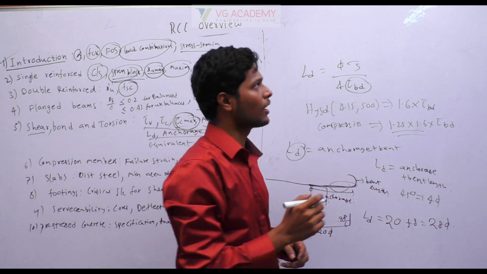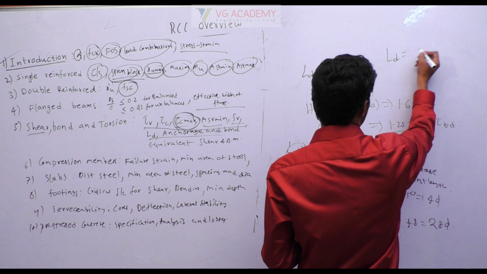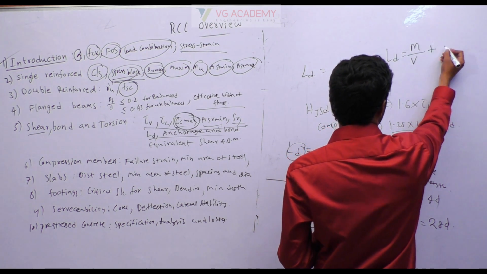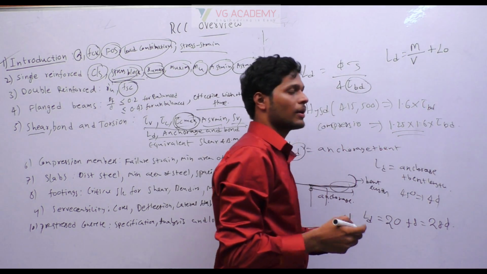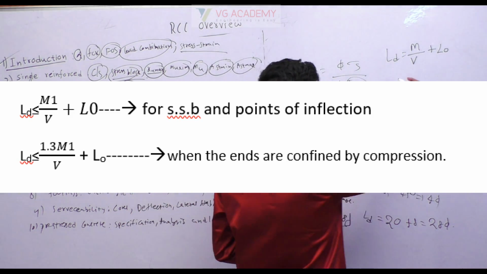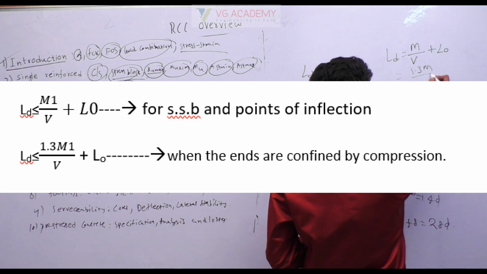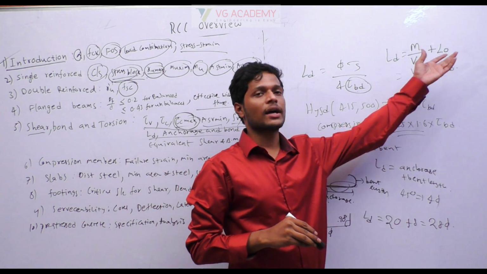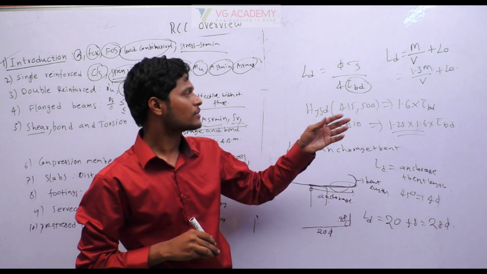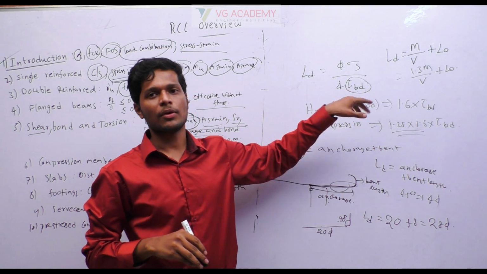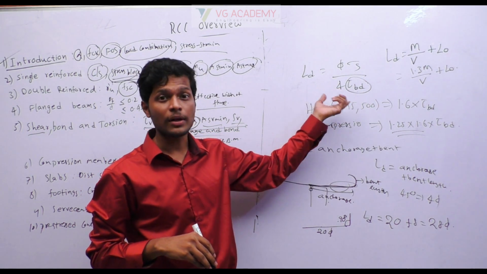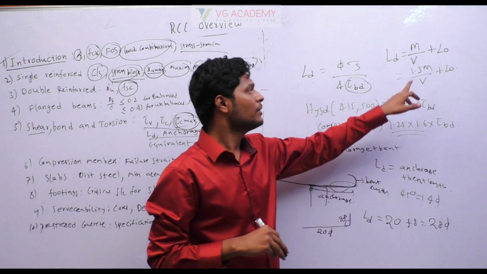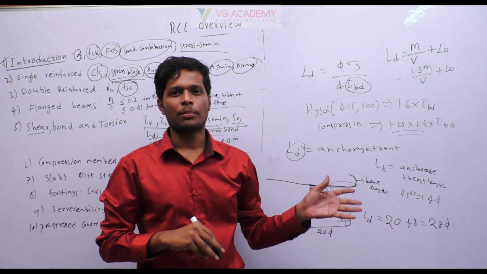For checking the development length, we have a formula. We should arrange it like this: the development length is moment of resistance by shear plus anchorage. This is how we arrange it if it is simply supported. For fixed support it is 1.3 M divided by V plus L naught. So we can decide what anchorage we require and what bend length we require. Based on calculating this formula we get how much development length we require. After getting the development length, we decide how much anchorage and how much bent length to provide. These are important things in bent up.